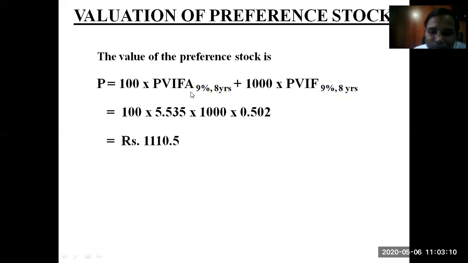And when you calculate the interest annuity factor for 8 years at 9%, it is 5.535. You can check out this value in the present value interest annuity factor table given at the end of the book. It is 5.535 multiplied by 100 rupees, and this is 1000 multiplied by the present value interest factor at 9%.